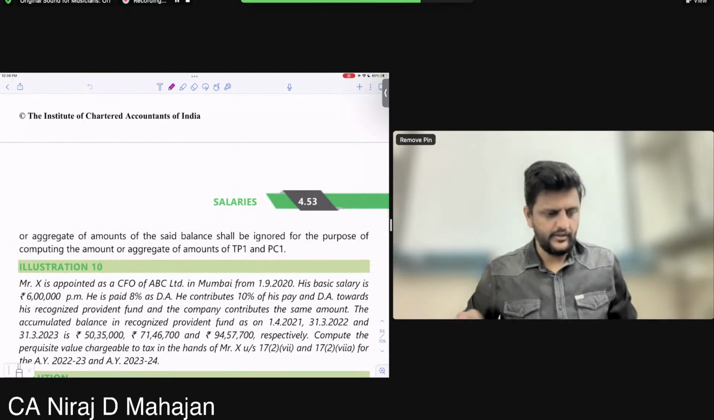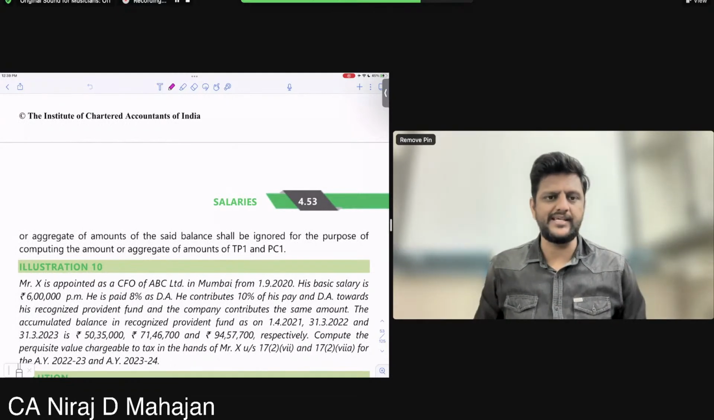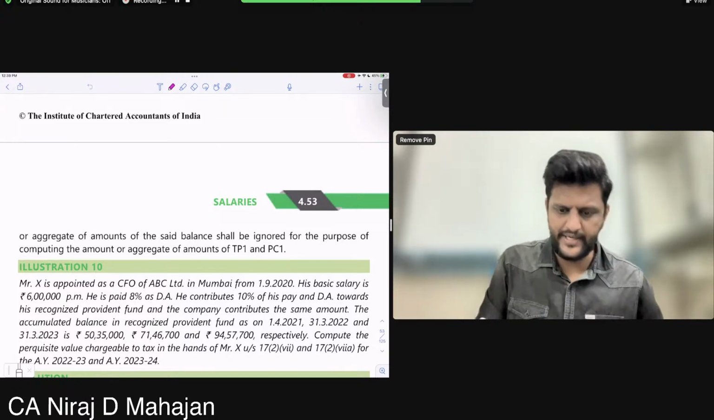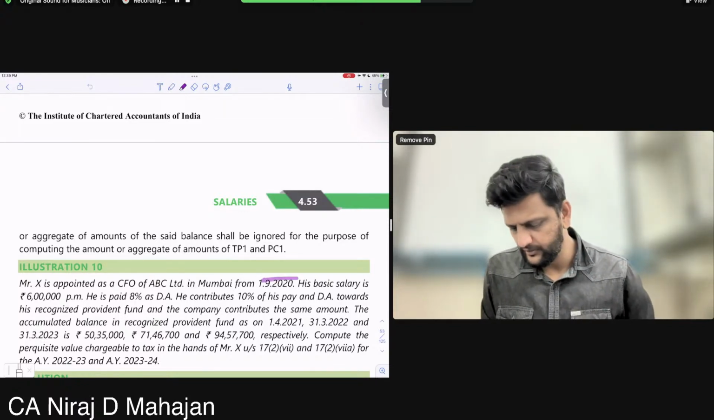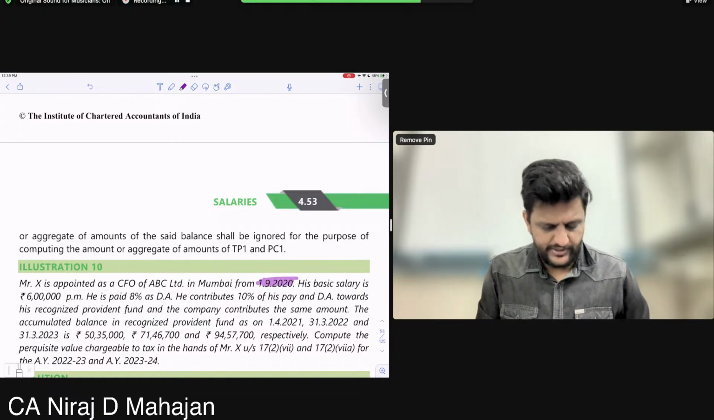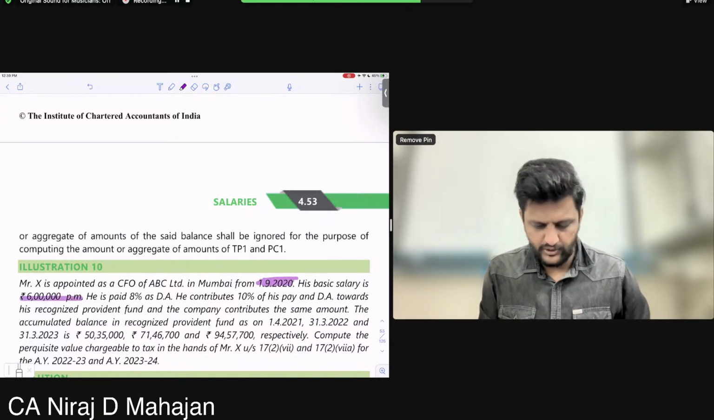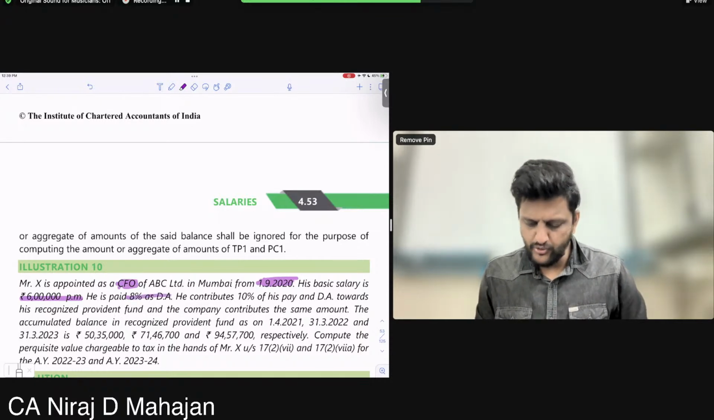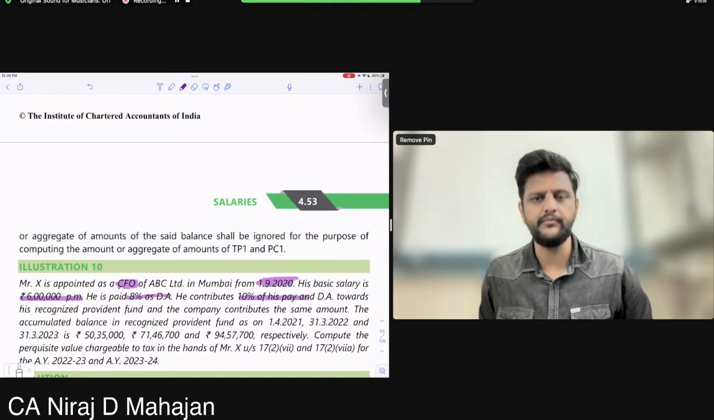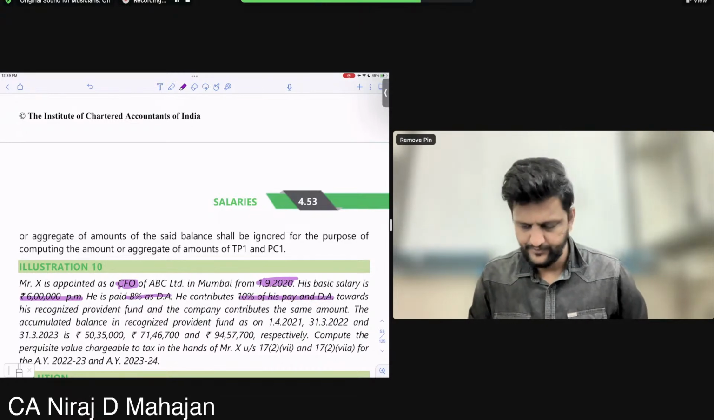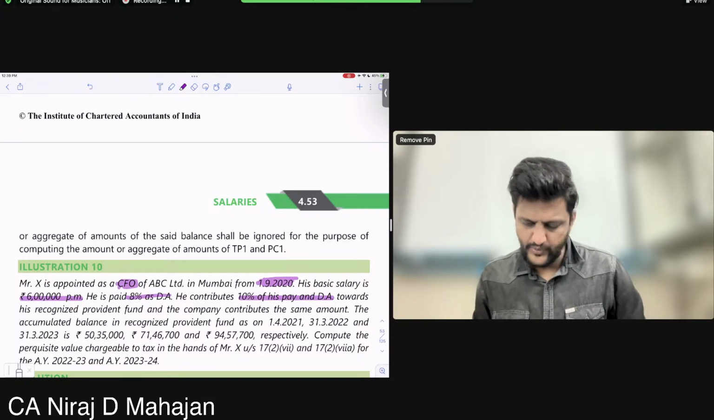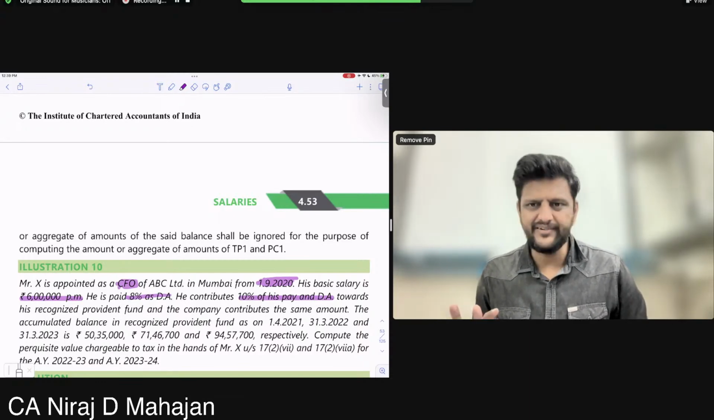Mr. X is appointed as CFO of ABC Limited in Mumbai from 1/9/20. His basic salary is 6 lakh per month, and he is paid 8% as DA. He contributes 10% of his pay and DA (pay meaning basic pay in this case) towards his recognized provident fund. Understand how much monthly is he investing?